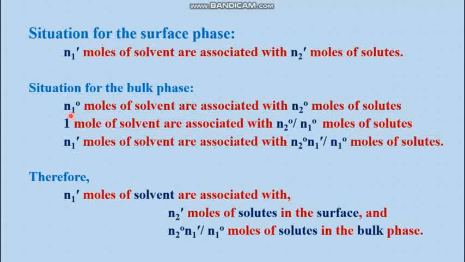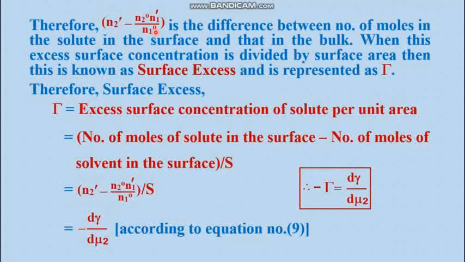So in the bulk, N10 moles of the solvent are associated with N20 moles of the solutes. Then by the unitary method you will find that N1 dash moles of solvent are associated with N20 N1 dash by N10 moles of solutes. So the number of solutes in the surface as well as in the bulk, we get these two parameters. In the surface we have N2 dash, and in the bulk we have N20 N1 dash by N10. So the difference between them is the excess surface concentration. The difference, N2 dash minus this factor, is known as the excess surface concentration, and if this excess surface concentration is divided by the overall surface area of the solution, then this is known as surface excess.